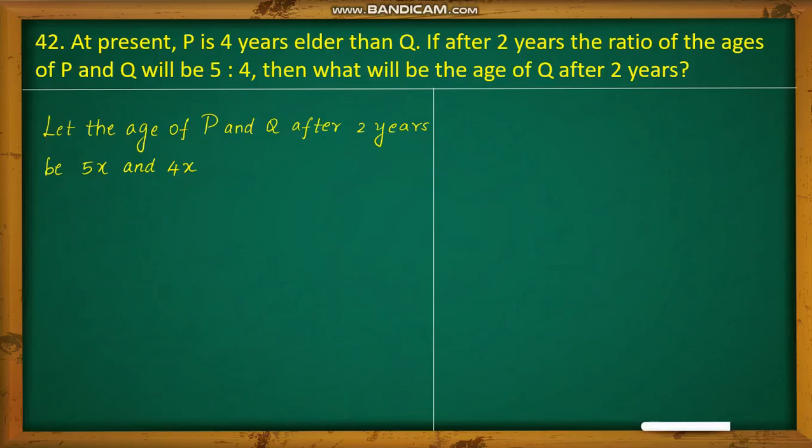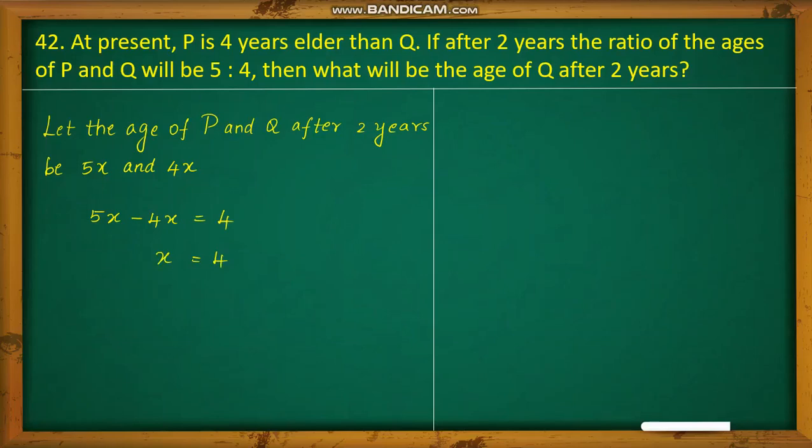Now it is given P is 4 years elder than Q. So when I subtract the age of Q from P, I should be getting 4. So now 5x minus 4x is x, which equals 4. Now the question is to find what will be the age of Q after 2 years.